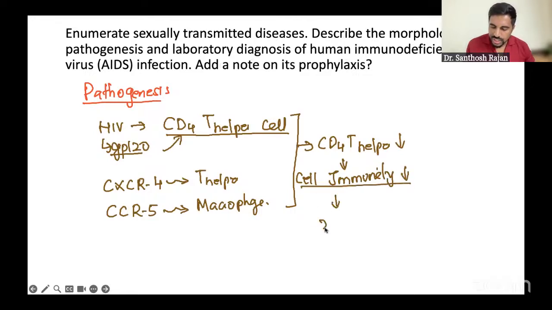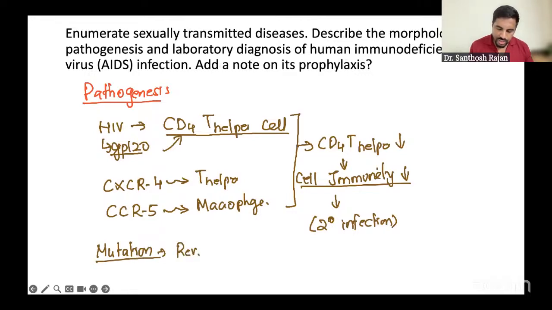And that's why all the secondary infections happen. Moreover, due to mutation, if you remember, one of the highest mutation rates is seen here. It can happen anywhere. One is in the reverse transcriptase enzyme itself, or in gp120, which is very common, followed by other things. Because of this reason only, we are having the infection. This point you're going to write. Now let's go to the lab diagnosis.